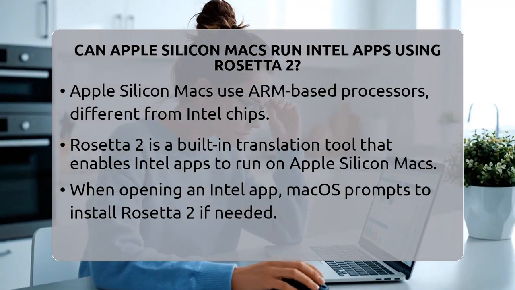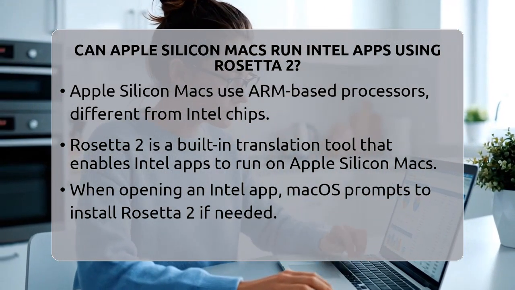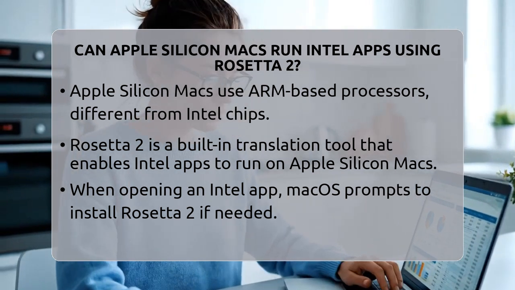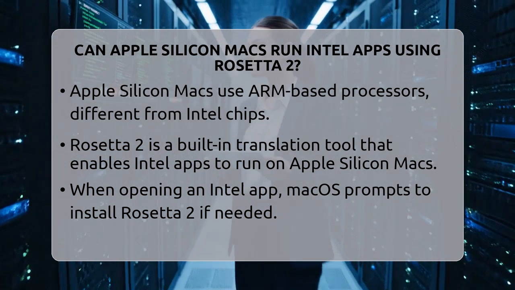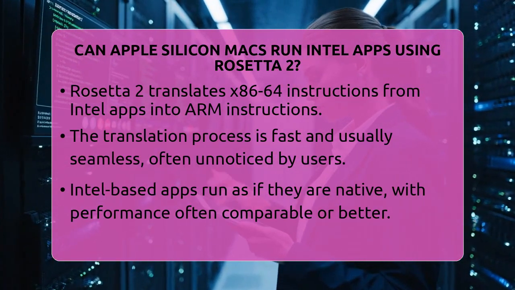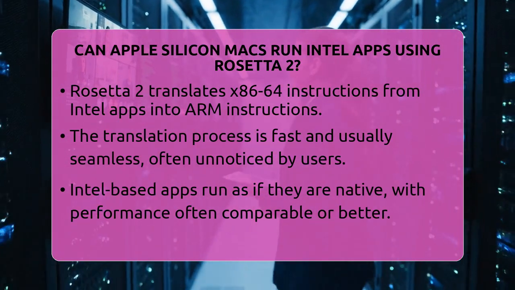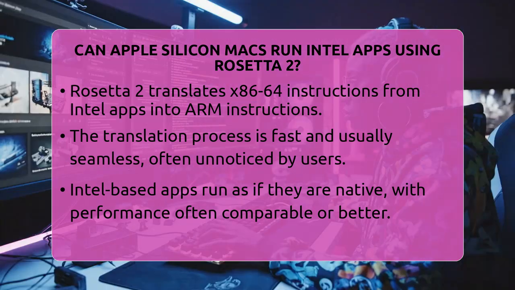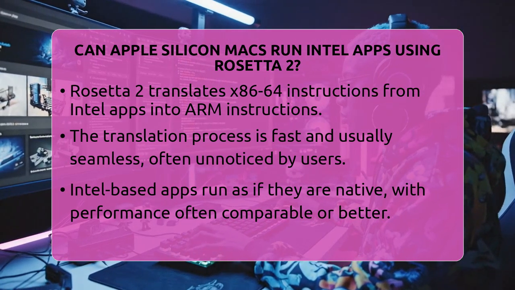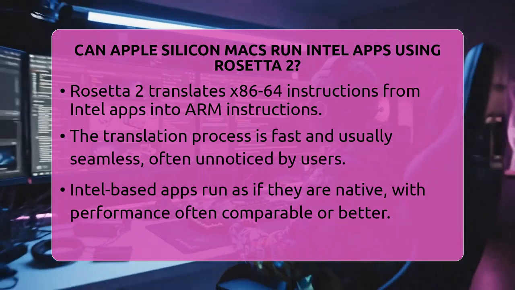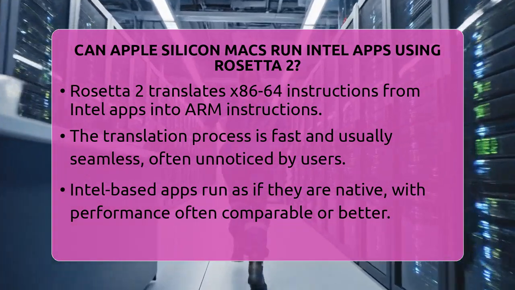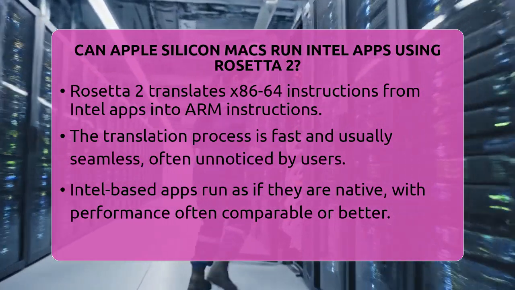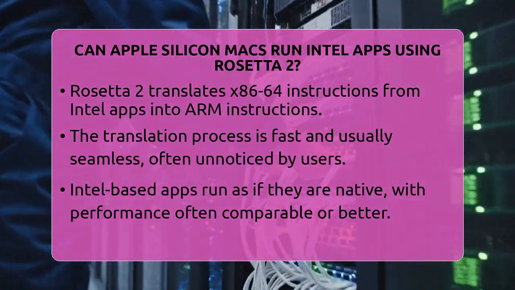When you try to open an app designed for Intel Macs, macOS automatically detects it and asks if you want to install Rosetta 2. This is a translation tool built into macOS that acts like a middleman. It translates the app's instructions from x86-64, which is the processor architecture used by Intel chips, into ARM instructions that Apple Silicon chips understand. This translation happens quickly and seamlessly, so most of the time you won't even notice it.